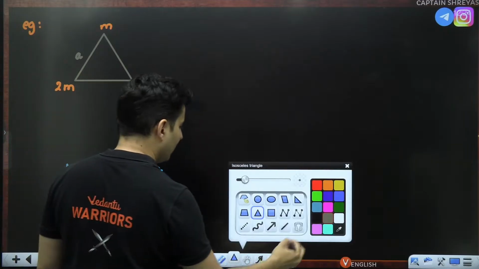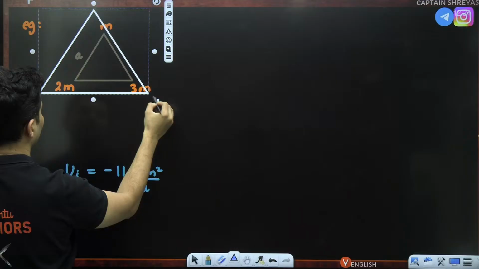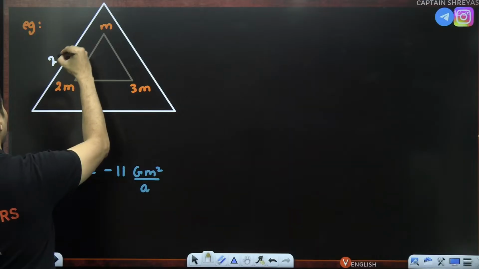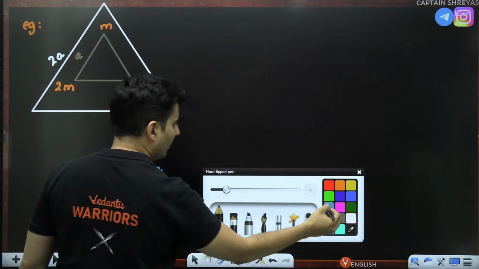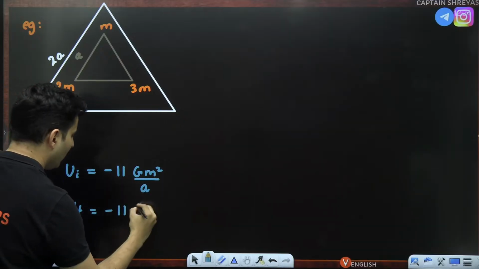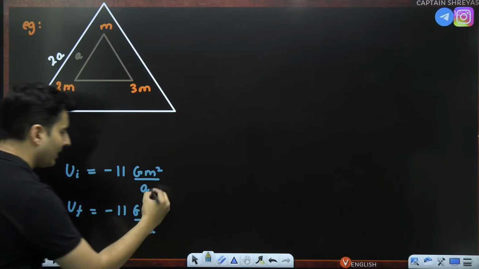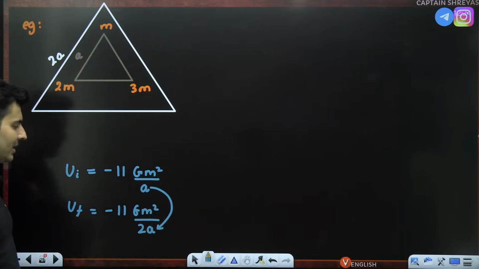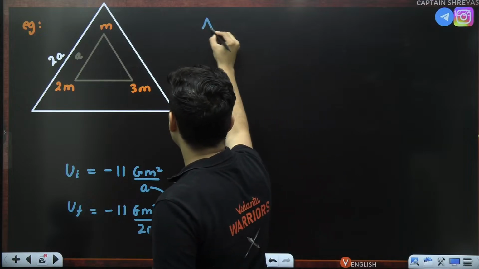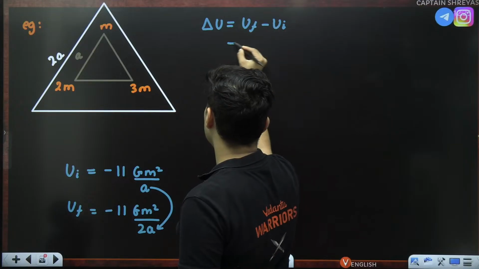Now what you have done is you have increased the side length. You have doubled the side length. You have made it like this. Correct? You have made it 2A. So when you do this, obviously the final potential energy will be the same formula, just that instead of A you will put 2A. That's the only difference, right? Oh, so can I now find what is delta U? Obviously, which is final minus initial. Always changes final minus initial.